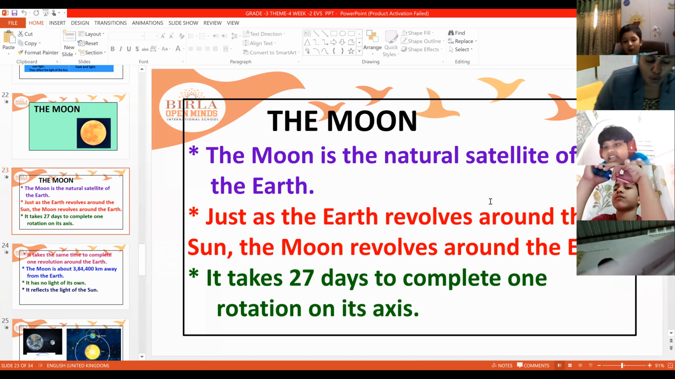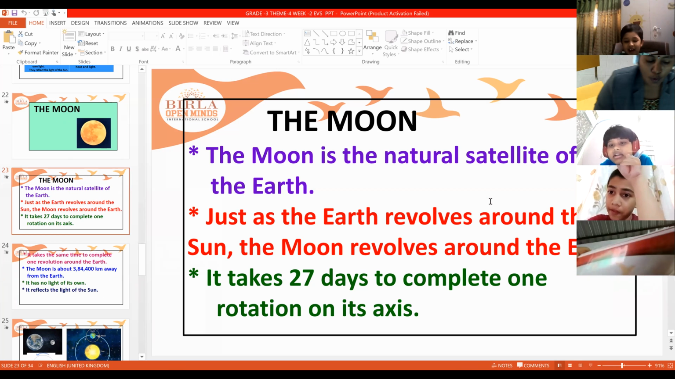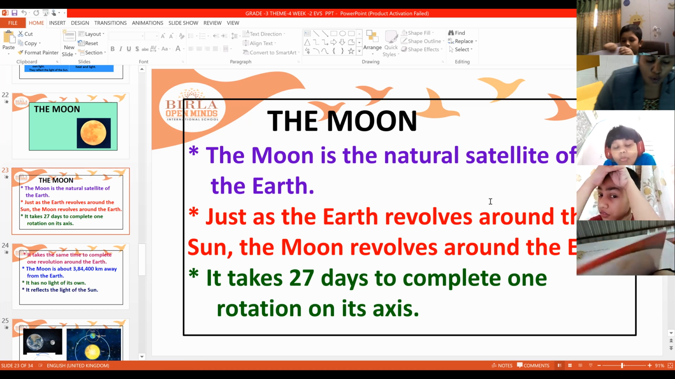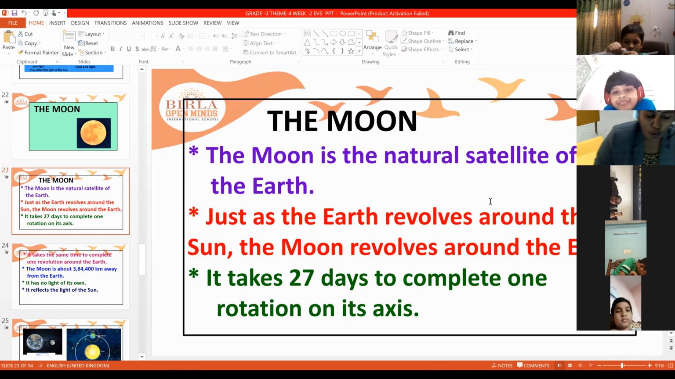It revolves round the earth. Just as the earth revolves around the sun, the moon also revolves round the earth. See, in the solar system, all the 8 planets are revolving round the sun. Yes, children, listen carefully. In the solar system, all the 8 planets are revolving round the sun. So planets revolve round the sun, satellites revolve round the planets. So the moon is the only satellite of the earth.